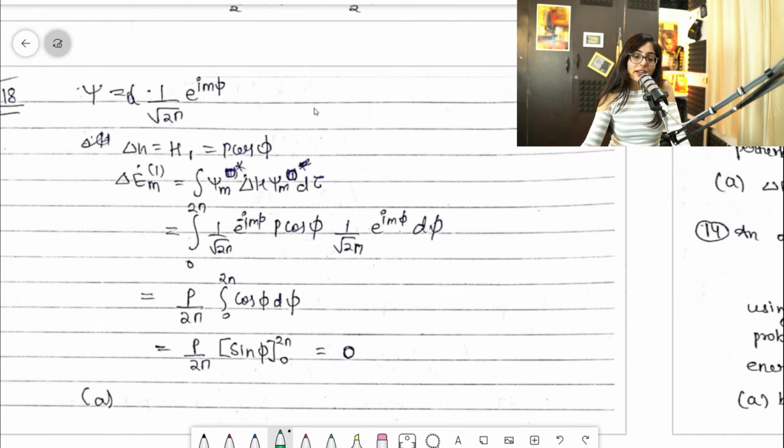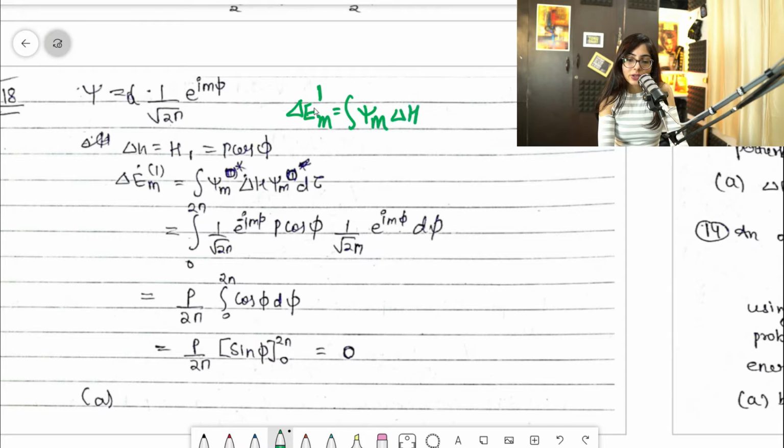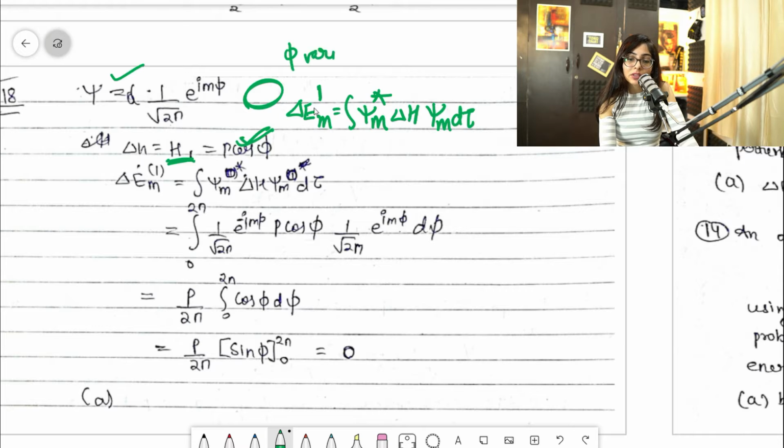Clear? So you know that if you need to find the energy correction, so let's see the energy correction. That would be the first order energy correction in m state. That would be this one, integral of psi m star del h psi m d tau. Clear? And you know that for a circular path, phi varies from 0 to 2 pi, because you can see the perturbed part is given in terms of phi, and you know that phi varies from 0 to 2 pi. Clear?